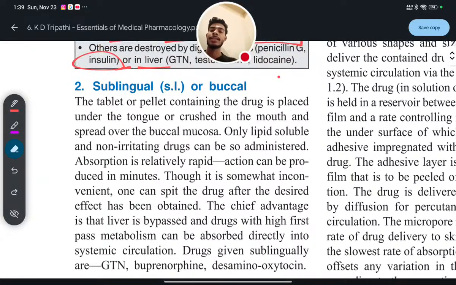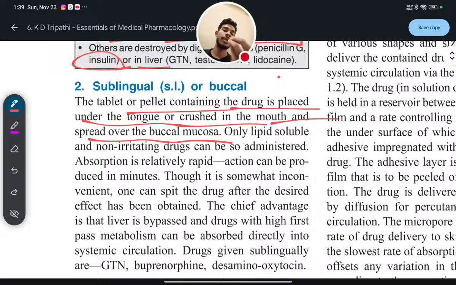Sublingual or buccal. In this, the tablet or pellet containing the drug is placed under the tongue or crushed in the mouth and spread over the buccal mucosa. You will take the drug tablet, or it will be in the form of a lozenge or tablet. You will take it in the mouth and chew or crush it inside the mouth, or you will place it below the tongue. Only lipid soluble and non-irritating drugs can be so administered. So it will directly be absorbed from the mouth only through the sublingual route. Okay. So this is called the sublingual or buccal route.